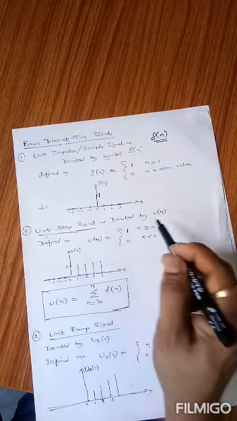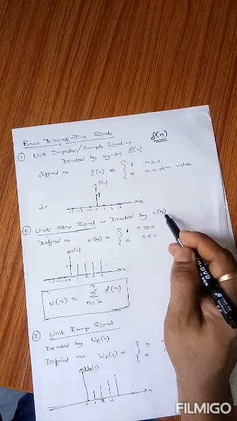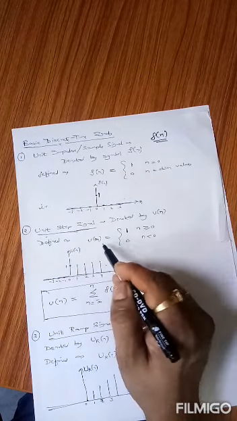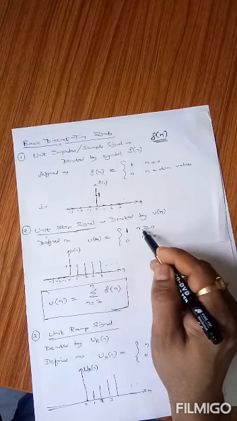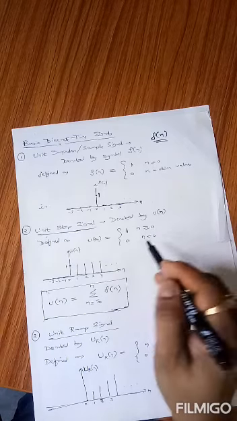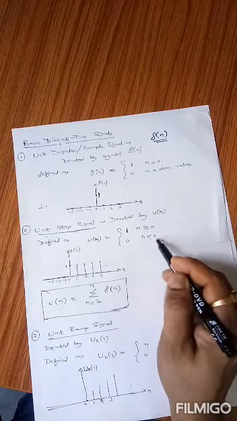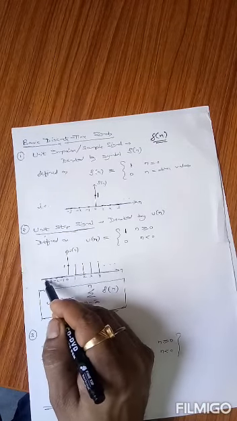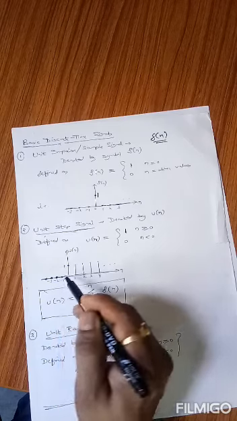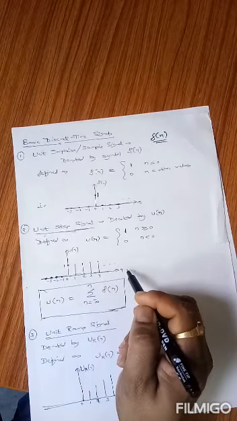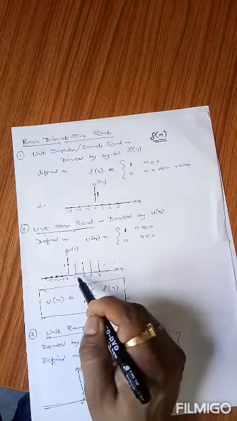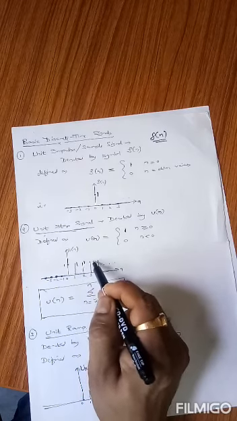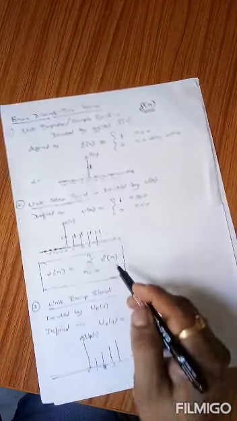Next one is the unit step signal. It is denoted by u(n), and it is equal to 1 for all the values of n greater than or equal to 0, and it is 0 for all the values of n less than 0. That means from minus infinity to minus 1, it is always 0. These values are always 0, and for the positive values of n including 0, the value of u(n) is always equal to 1. This is a unit step signal.